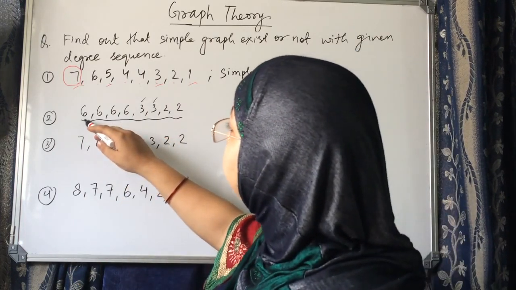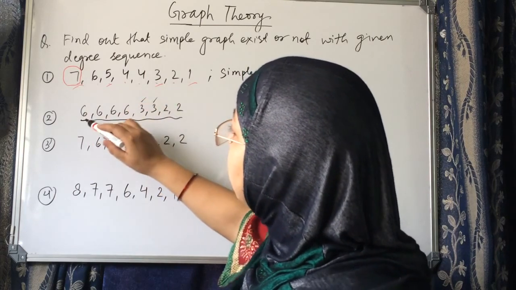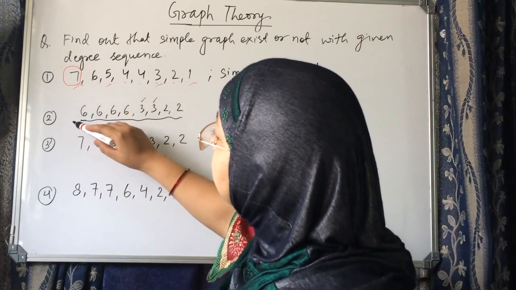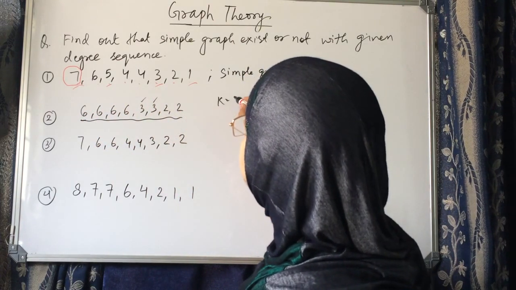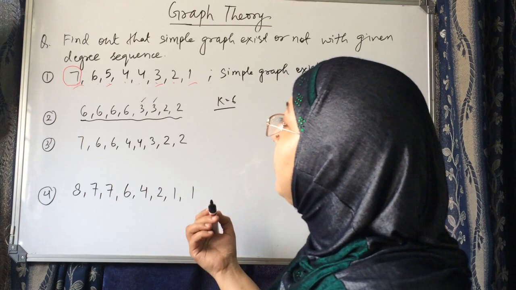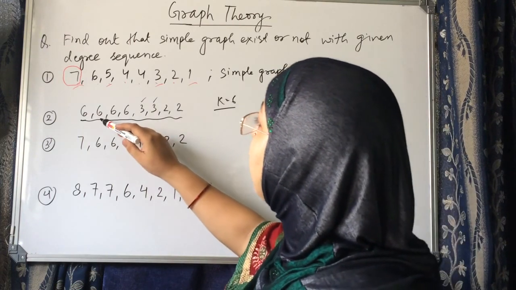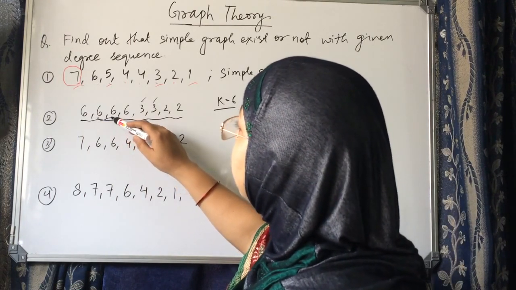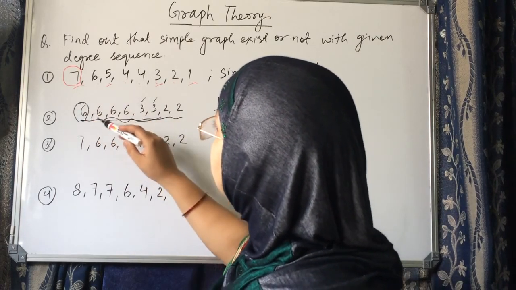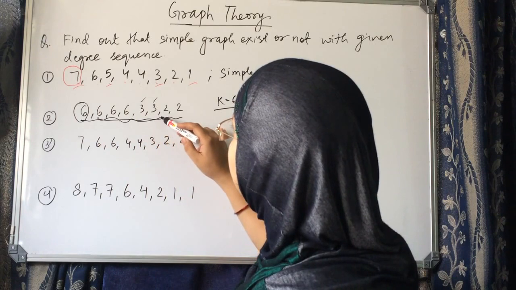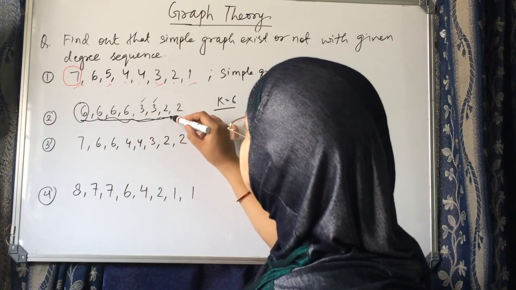It is in non-ascending order. In the next step, remove the highest degree and call it k. Then we subtract 1 from the next 6 entries, from here till here.